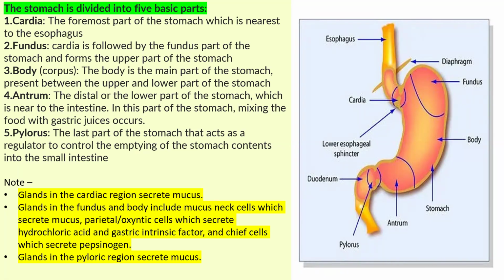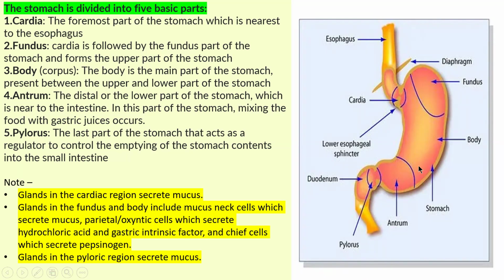There are glands in these areas also. Glands in the cardiac region secrete mucus.